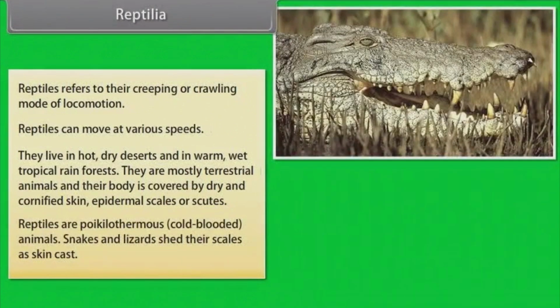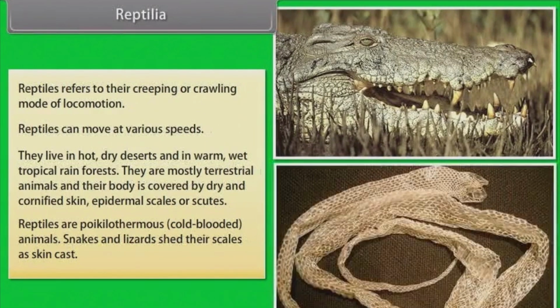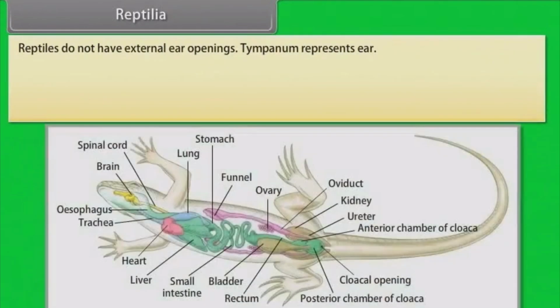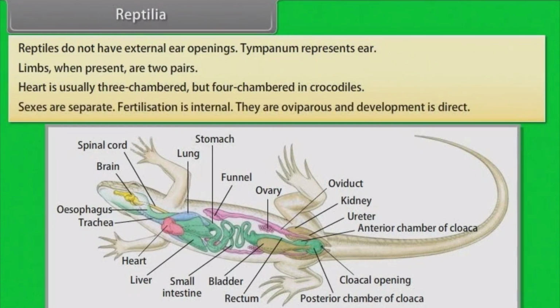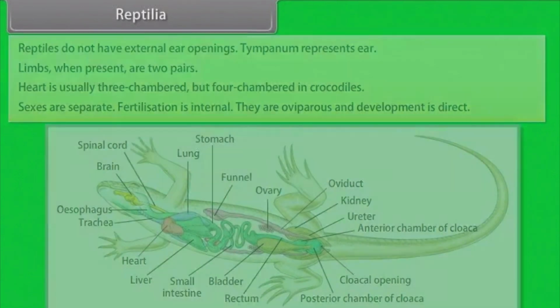Reptiles are poikilothermous or cold-blooded animals. Snakes and lizards shed their scales as skin cast. Reptiles do not have external ear openings. Tympanum represents the ear. Limbs, when present, are 2 pairs. Heart is usually 3-chambered, but 4-chambered in crocodiles. Sexes are separate. Fertilization is internal. They are oviparous and development is direct.